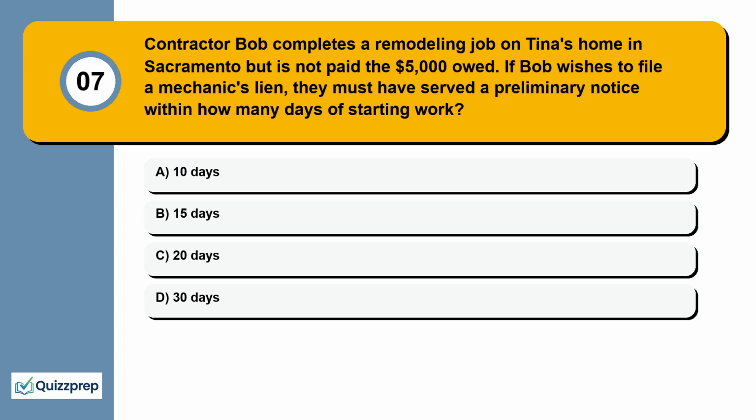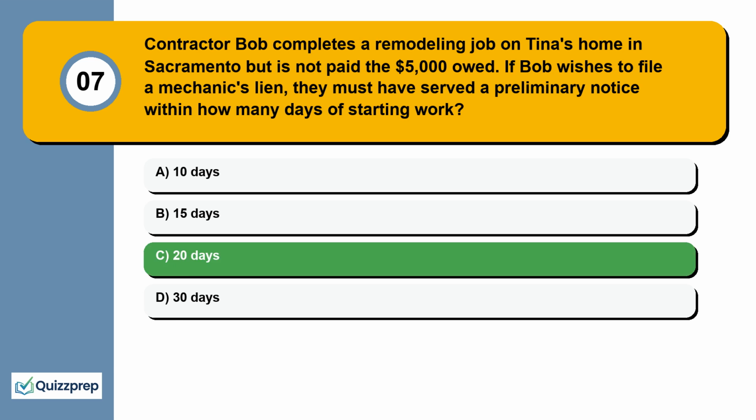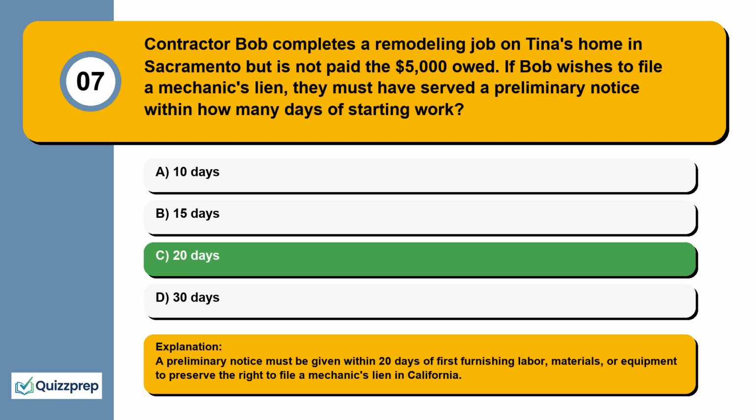Question 7. Contractor Bob completes a remodeling job on Tina's home in Sacramento but is not paid the $5,000 owed. If Bob wishes to file a mechanic's lien, they must have served a preliminary notice within how many days of starting work? 10 days, 15 days, 20 days, 30 days. A preliminary notice must be given within 20 days of first furnishing labor, materials, or equipment to preserve the right to file a mechanic's lien in California.